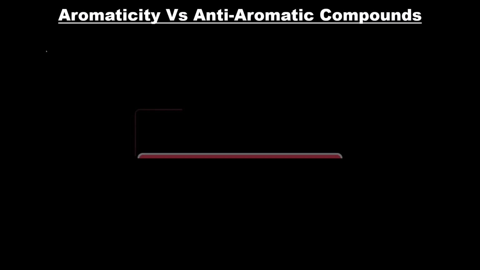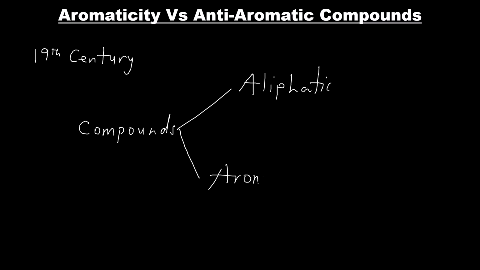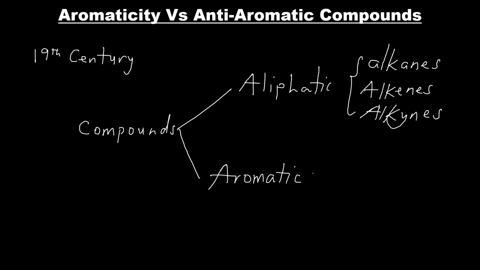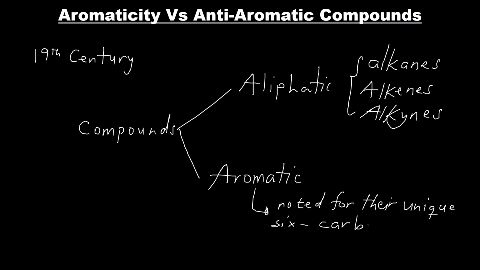The focus of this video is to help us understand what makes a particular compound aromatic or anti-aromatic. Before we get into that, we have to know that back in the 19th century, scientists classified compounds into two groups, either aliphatic or aromatic. For the aliphatic category, we have alkenes and alkynes with their derivatives. For the aromatic compounds, scientists placed compounds with unique cyclic carbon rings and those that have pleasant smells